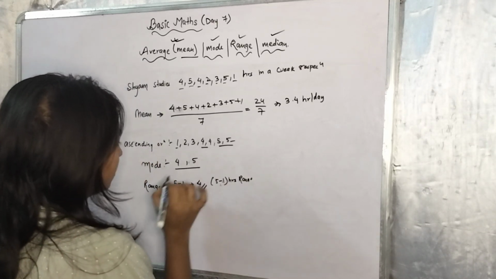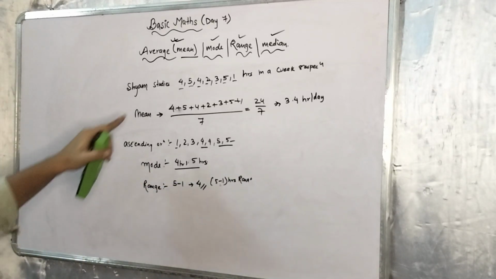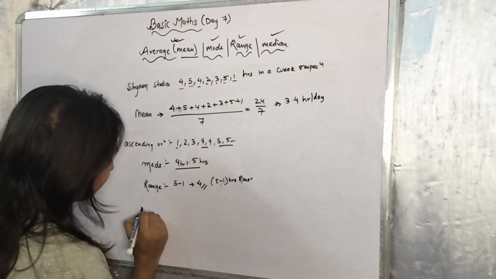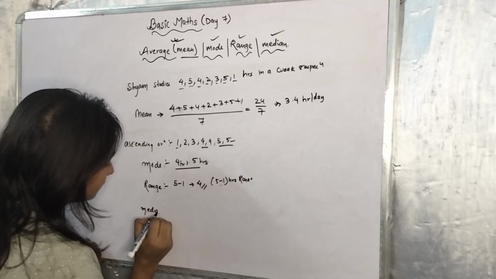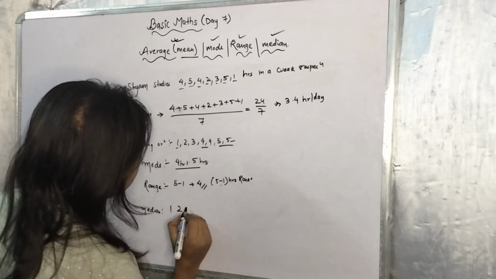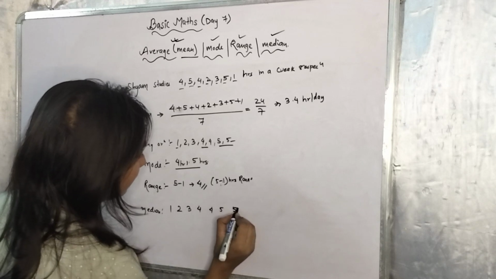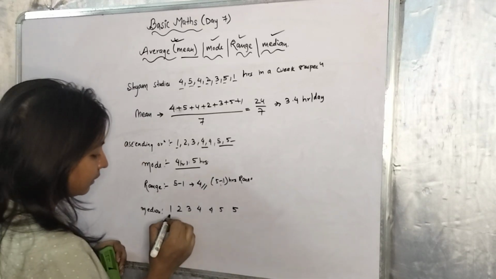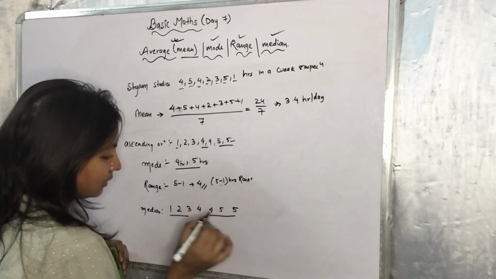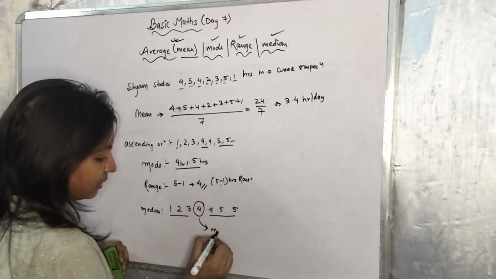Here the answer of mode is 4 hours and 5 hours. Fine. So this is mode. Now median is, let us write it properly again. 1, 2, 3, 4, 4, 5 and 5. So here 3 and 3. So which number came in between? This 4. So 4 is our median.